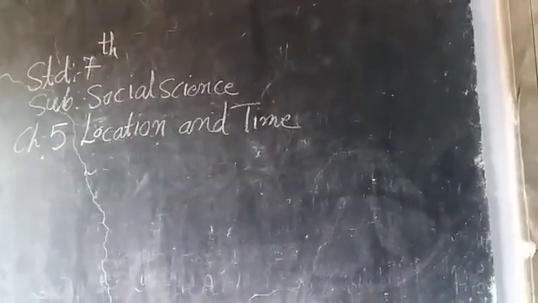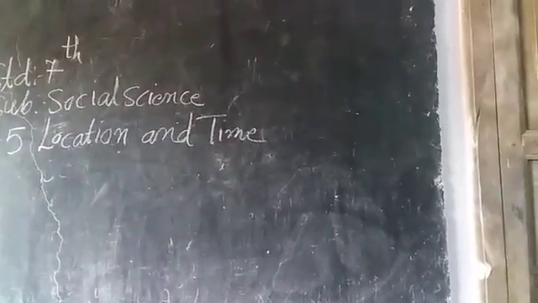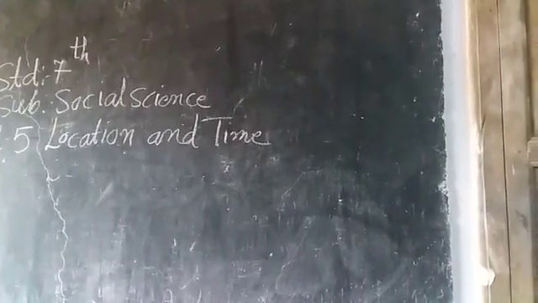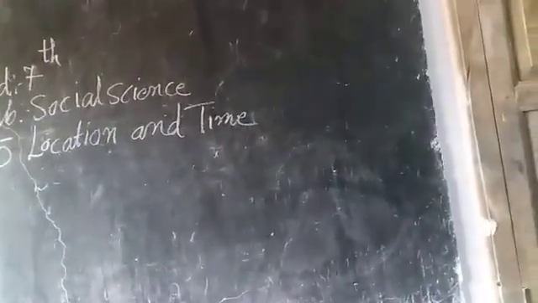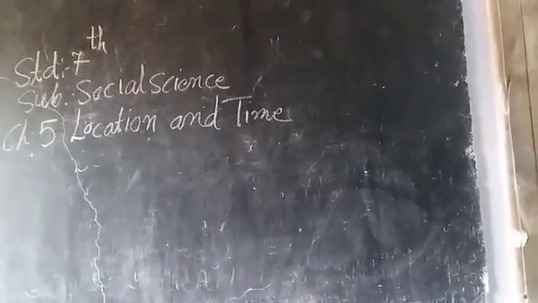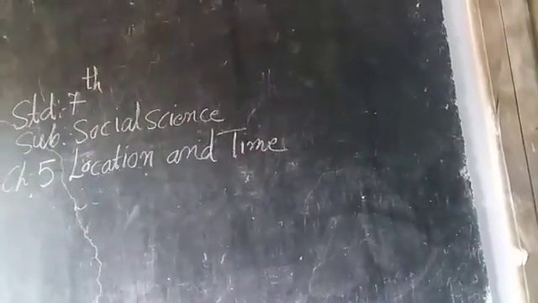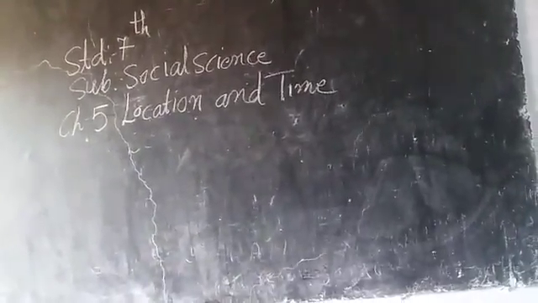Next question number 11. India is situated between which longitude? India is situated in the Eastern Hemisphere between 68 degree east longitude to 97 east longitude. 12. What is called standard time? The local time of the central place of the nation is considered to be the standard time for the entire nation. In other words, the time for the entire nation is decided from the time of that place, and that is called the standard time of the nation.